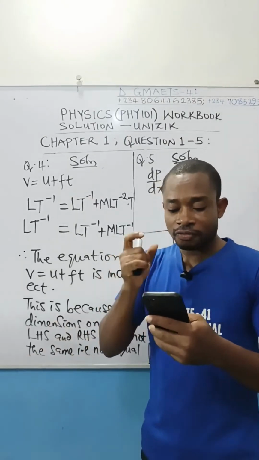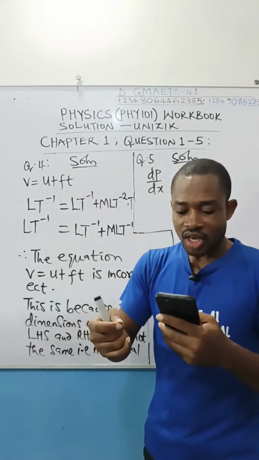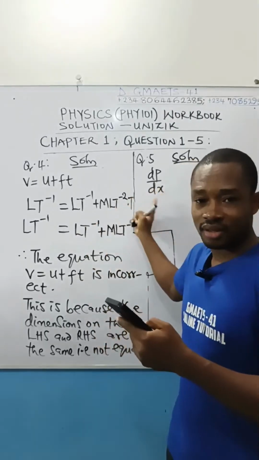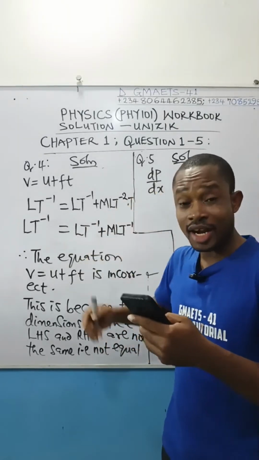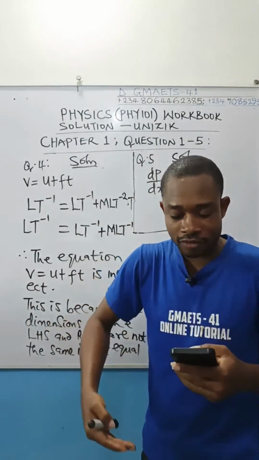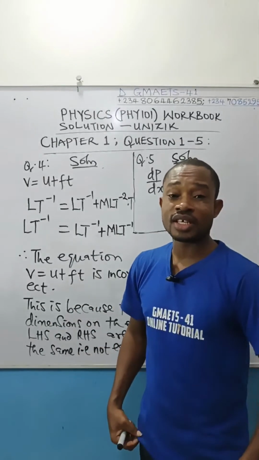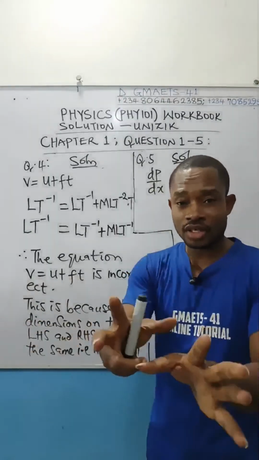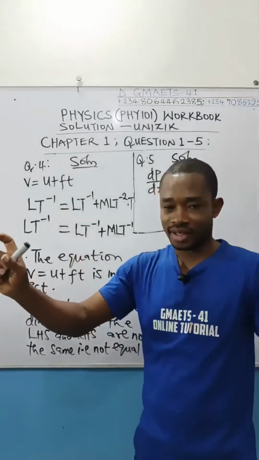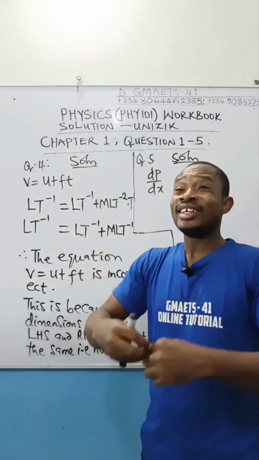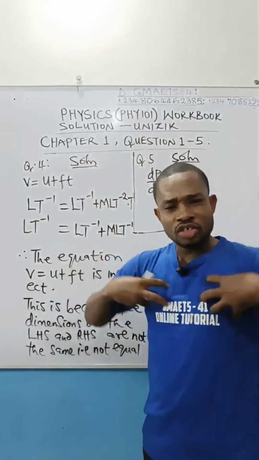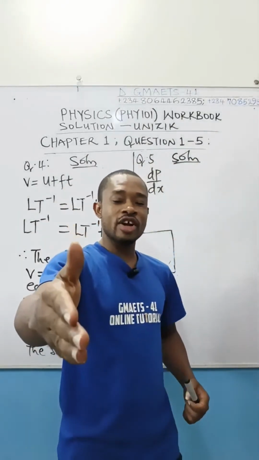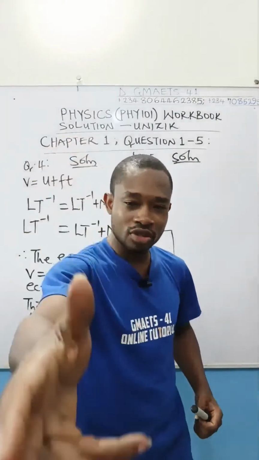Let me read it again. The rate of change of pressure with distance is expressed as the pressure gradient, represented by this term you are seeing here, dP dx. Now the question said, express the dimension of dP dx. That's what the examiner wants you to do. Whenever you divide any quantity by height, you call that whole term the gradient of the numerator. GMAETS 41 divided by height is the gradient of GMAETS 41.